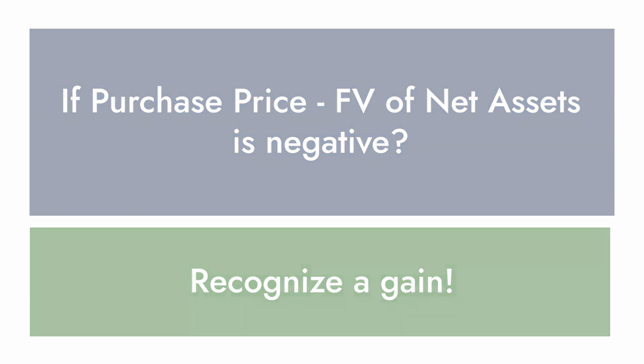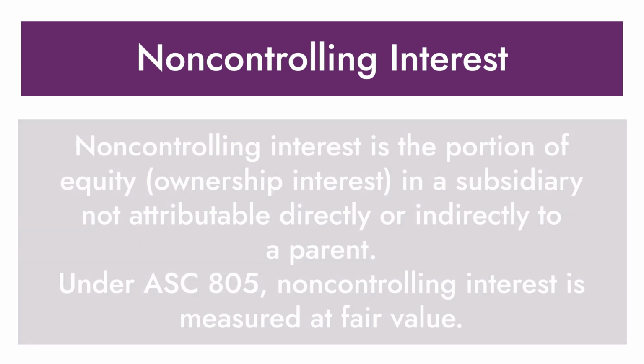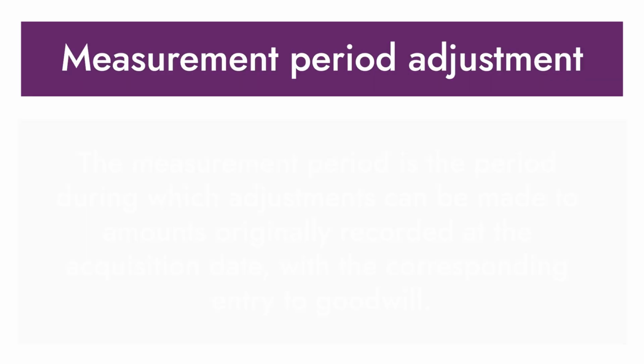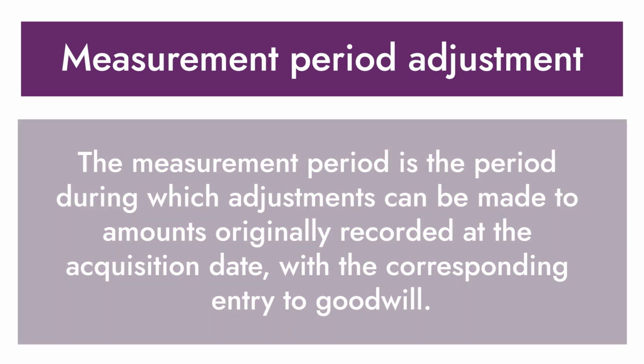Now there are a few other things with the remaining moments that we have that I think we need to cover. Number one is non-controlling interest. This is where you don't buy 100% of the entity. Those are part of equity, and we need to measure them at fair value. Number two, measurement period adjustments. Sometimes when you do a business combination, you don't know all of it. It's a lot of estimates, a lot of judgment. You could say, I'm going to do it at this value, and then later I'll adjust it. That adjustment goes to goodwill, but it's not a blank check. Just be very careful there.